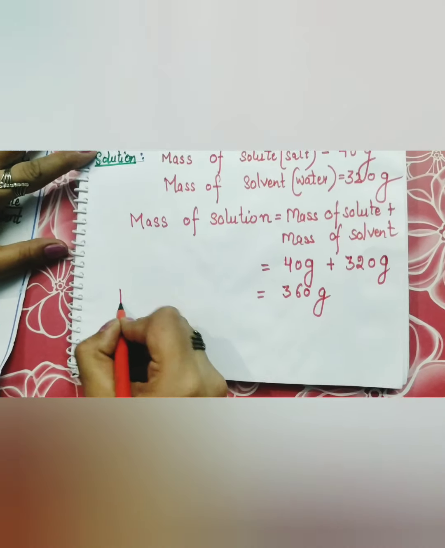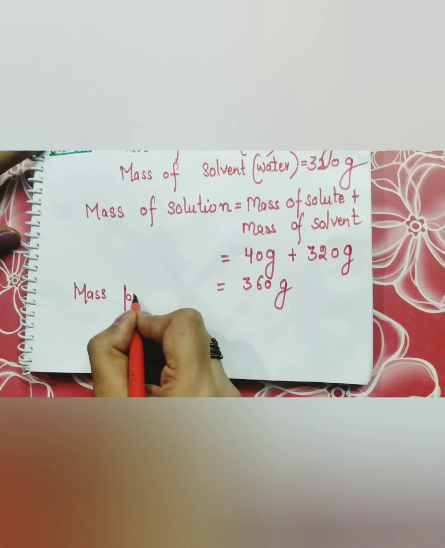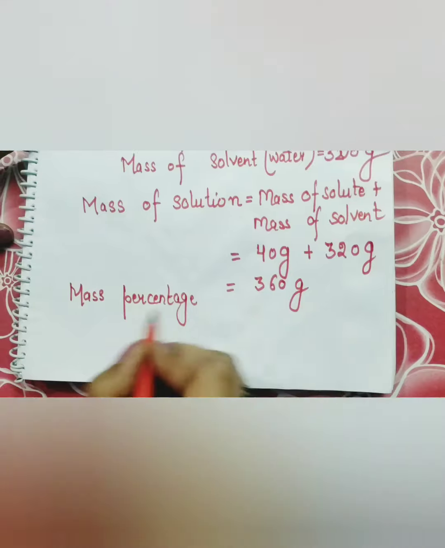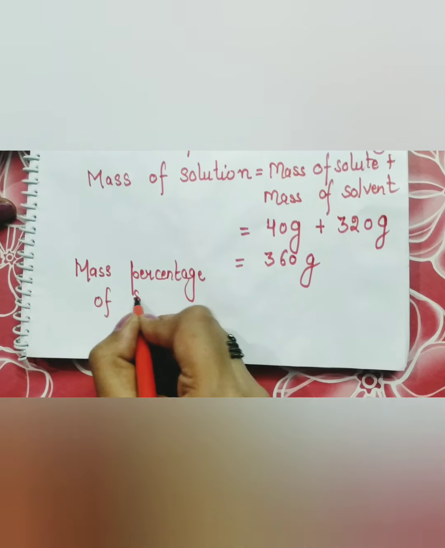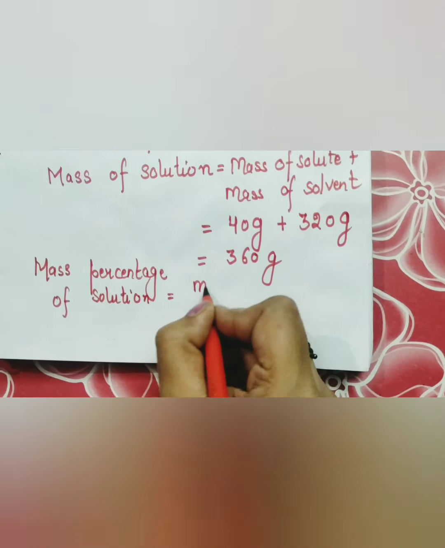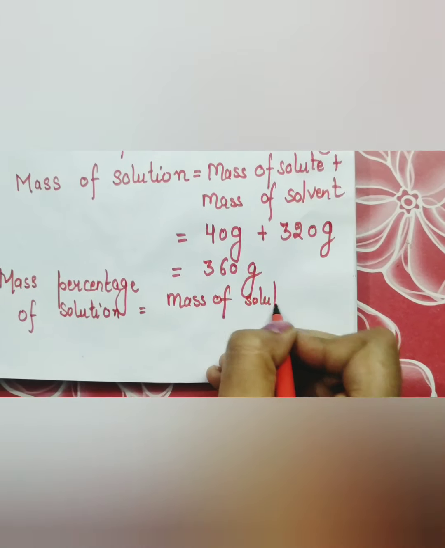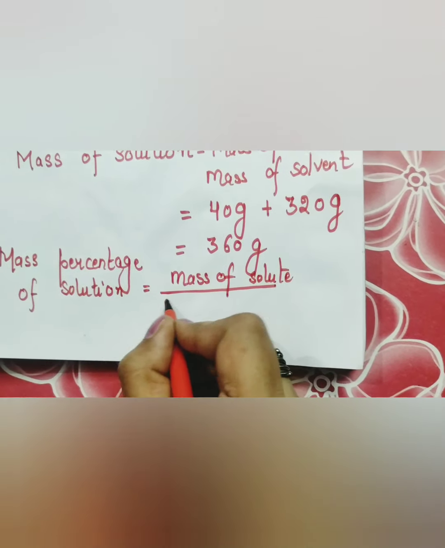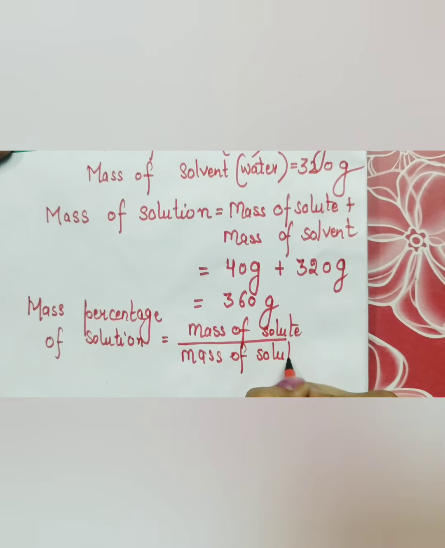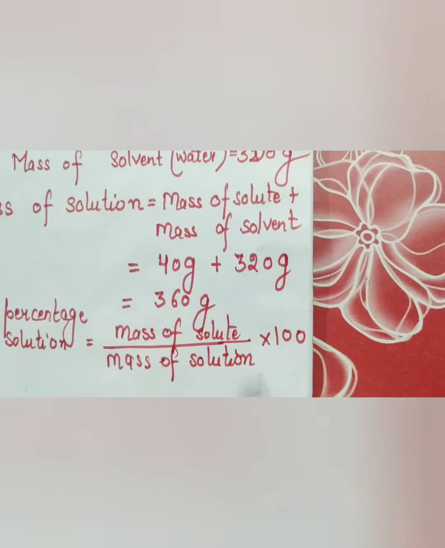Now we have to calculate the mass percentage of the solution. So mass percentage of solution is equal to mass of the solute upon mass of the solution into 100.